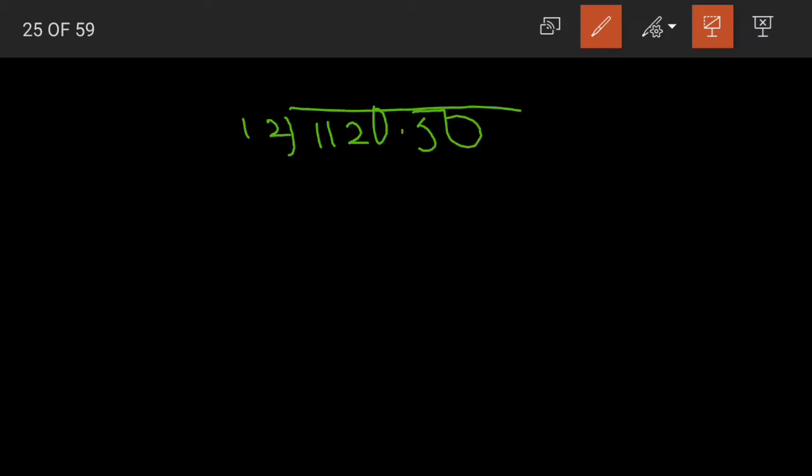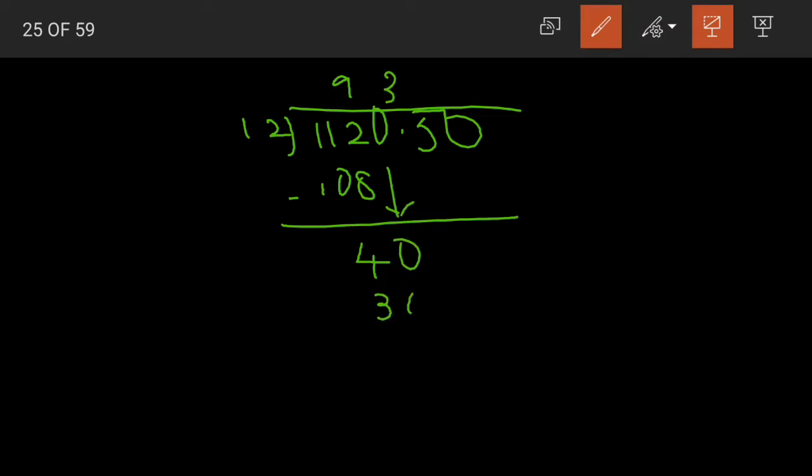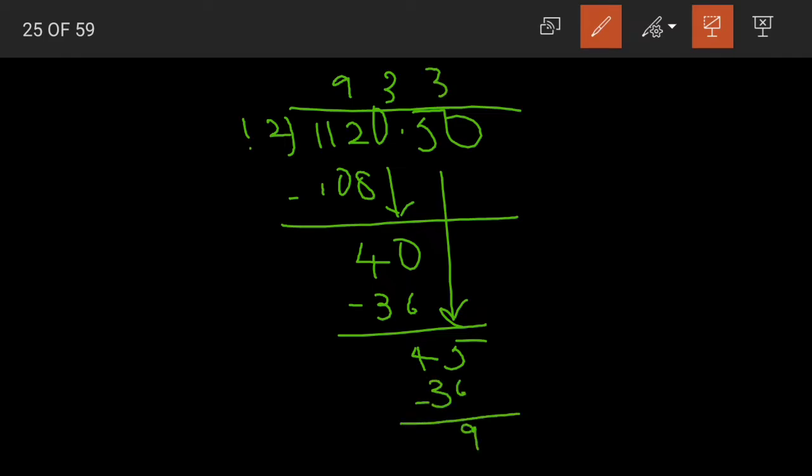Yes, we need to divide 1120.50 by 12. We have 12 nines are 108. When we subtract, 4 is our remainder, then 0 brought down. We have 12 threes are 36. When we subtract, 4 is remaining, 5 brought down. 12, then how much do we have, children? 12 threes are 36. When we subtract, 9 is remaining, 0 brought down, and then we have 12 sevens are 84. When we subtract, 0 is our remainder.